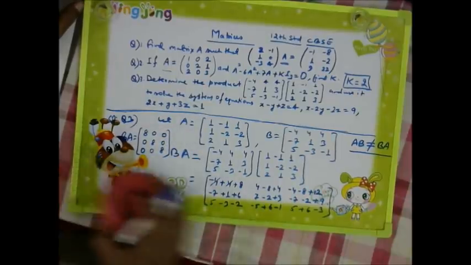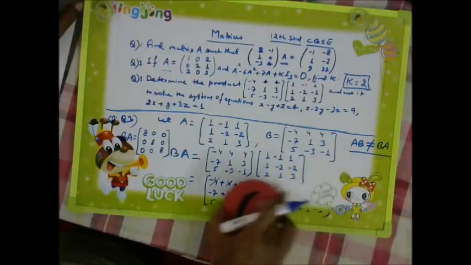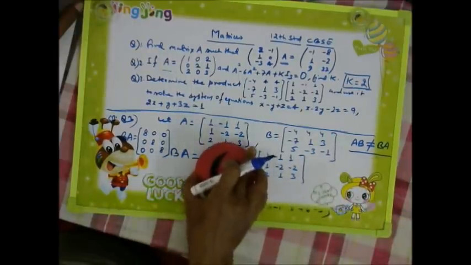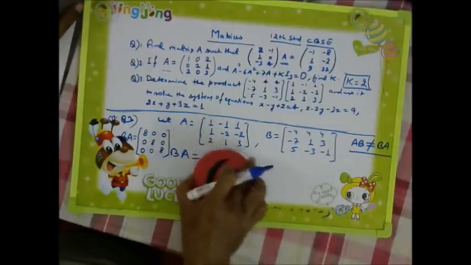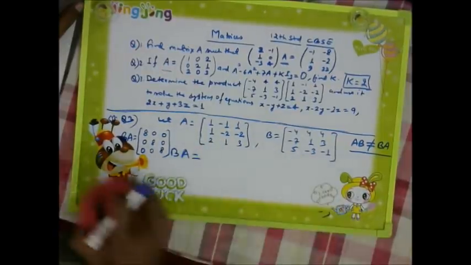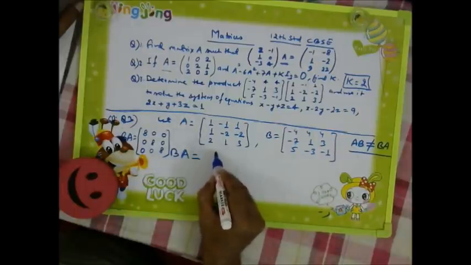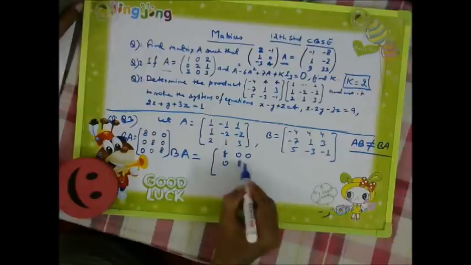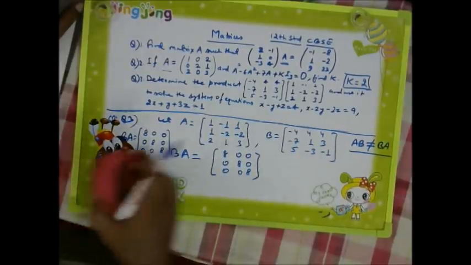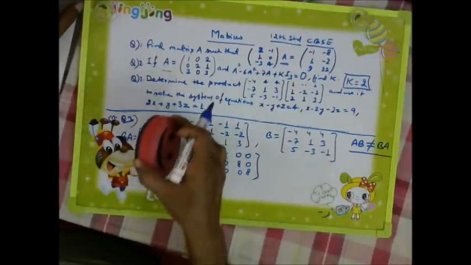Okay. Now, can I rub this side, gentlemen? Yes. I will rub it. Very good. So it means this BA I have found as 8 0 0, 0 8 0, 0 0 8, and I am rubbing it now.